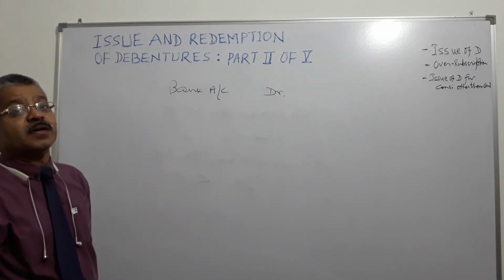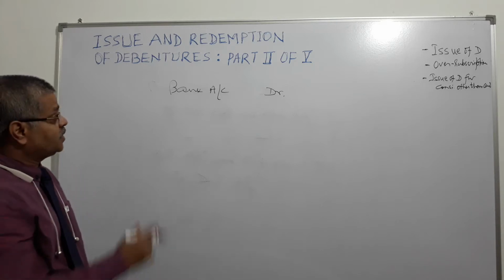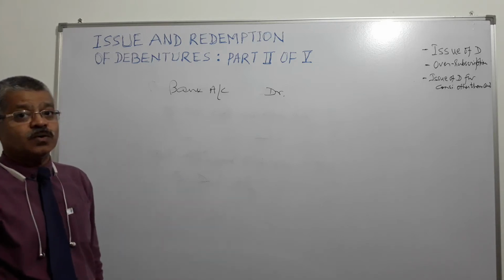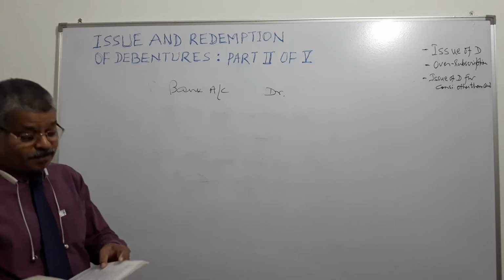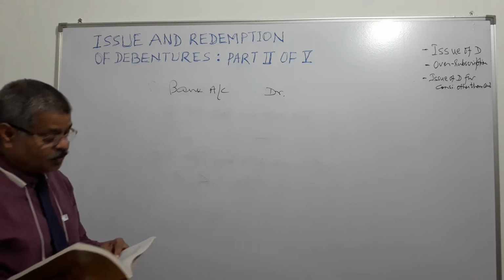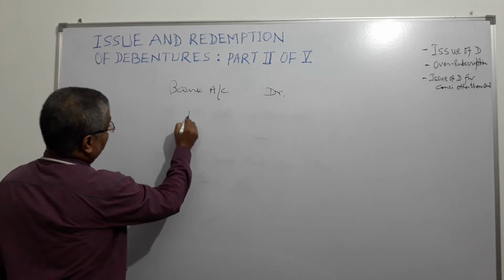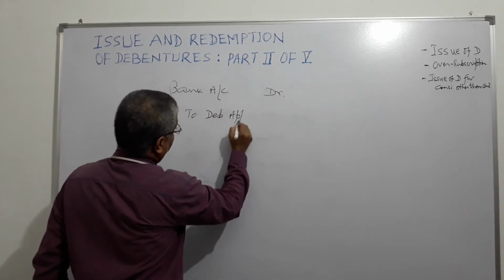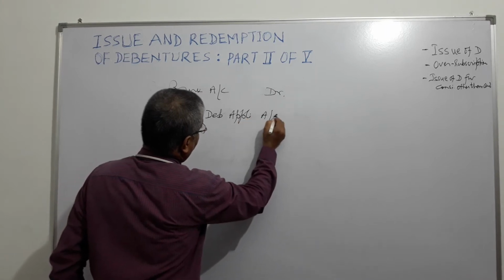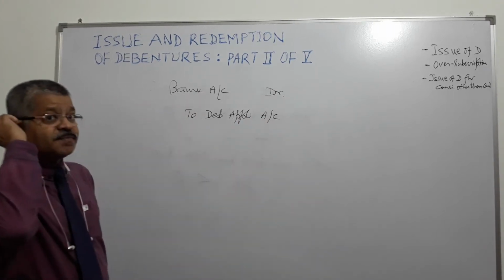Debenture application account, because this money pertains to debenture application. We are at the application stage, to debenture application account. Right? This is the first stage.